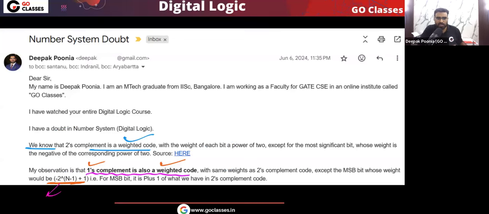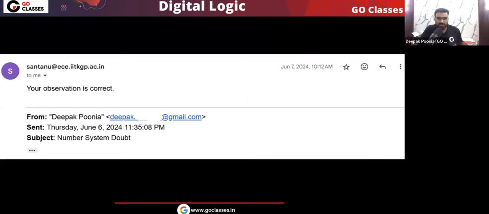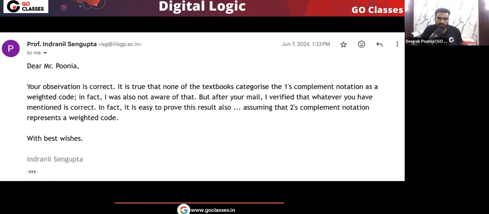But let me tell you the reply that we got. You can see we got a reply from Professor Santanu of IIT Kharagpur. So this reply we got: your observation is correct. And another reply we got from Professor Indranil Sen Gupta. You can see this is the reply we got. Dear Mr. Punia, your observation is correct. It is true.